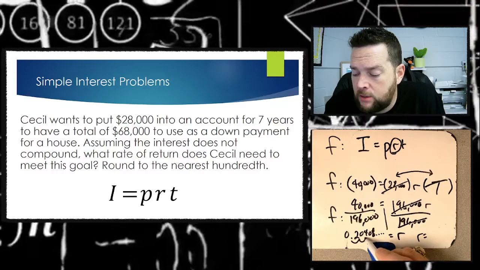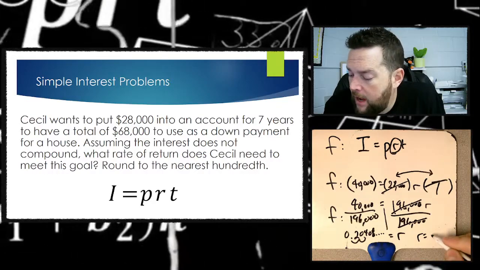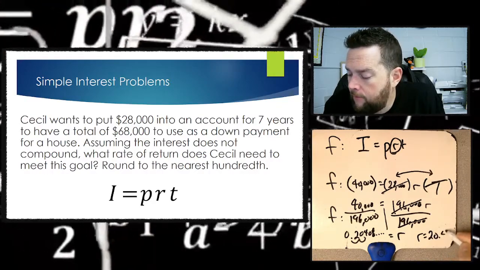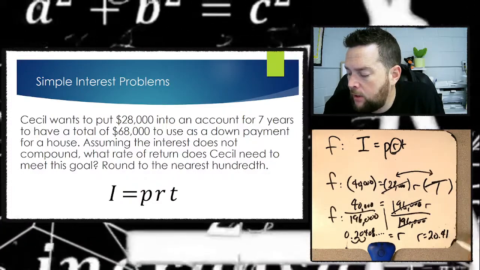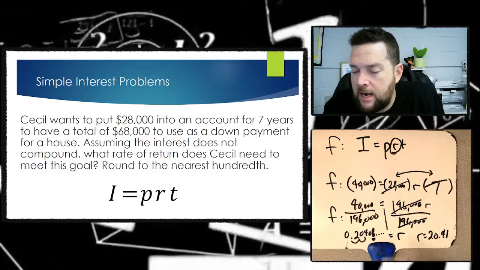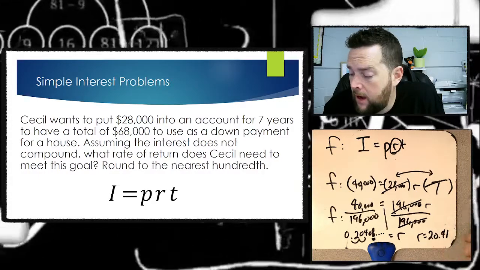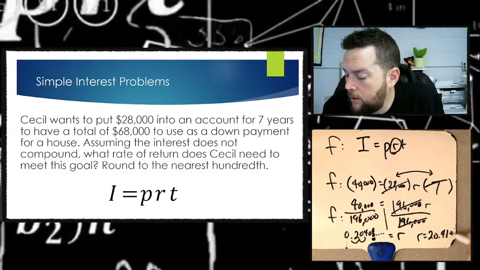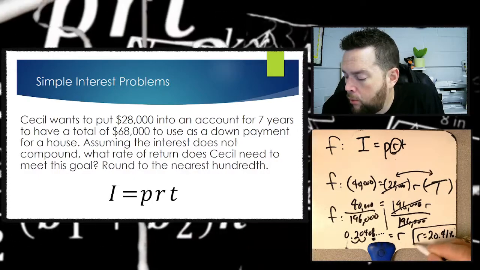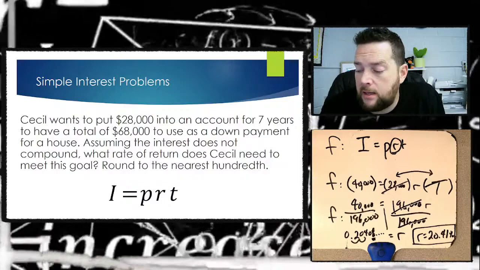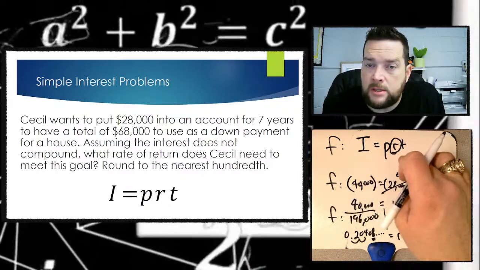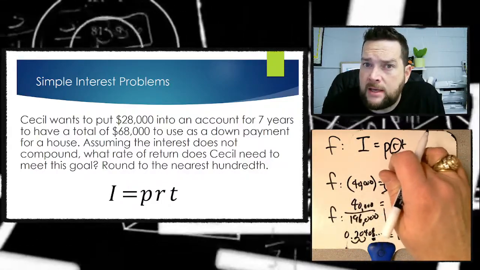I'm moving it back to the right 2 places. I would have 20.4, and the problem said round to the nearest hundredth, so we're going to make that 0 go up to a 1 because that 8 is bigger than 5, all right? So my final rate here is 20.41%, okay?